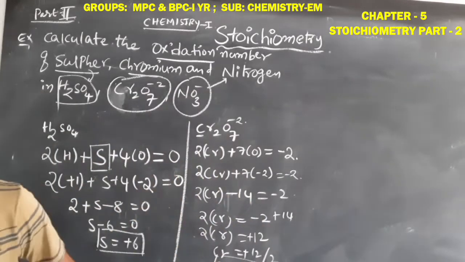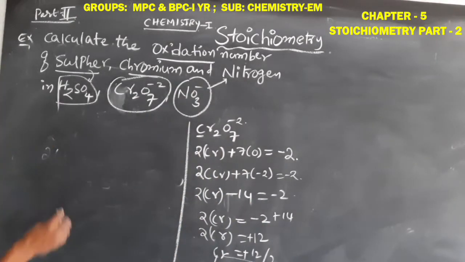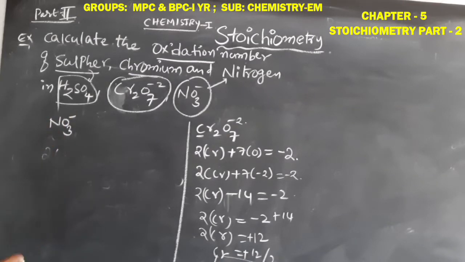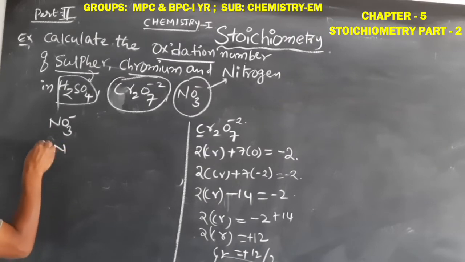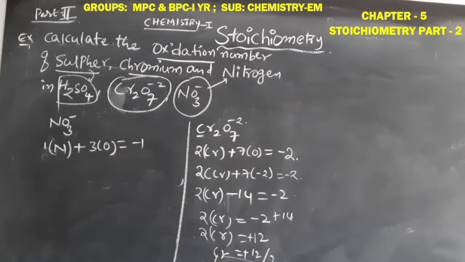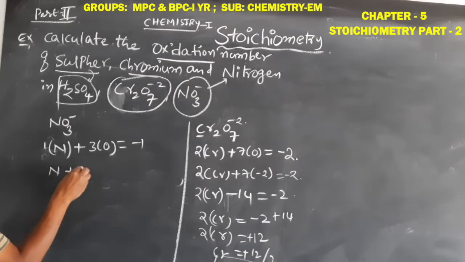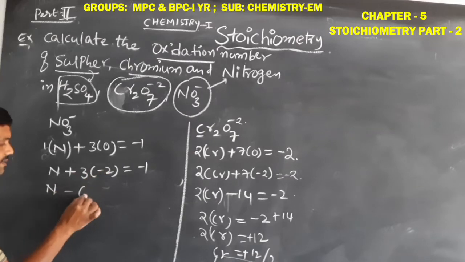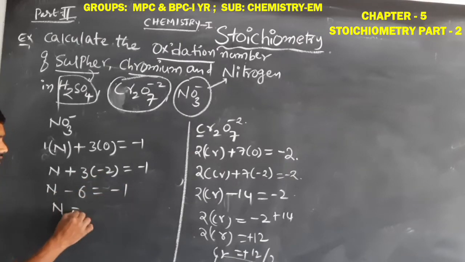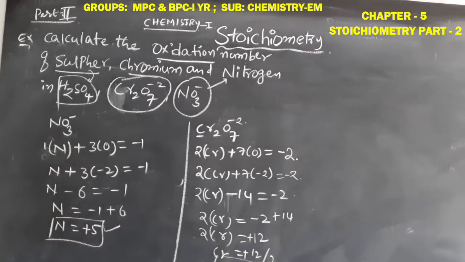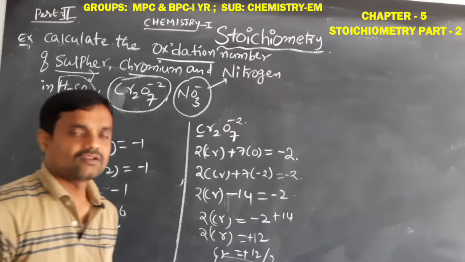Okay students, then we solve another example, NO3-. Same process, students. Here we find the nitrogen. How many nitrogens? Only one nitrogen plus 3 oxygens equals -1. The oxygen oxidation number is -2, so nitrogen plus 3 times -2, which is -6, equals -1. This -6 goes to the right side as plus 6. So -1 plus 6 means plus 5. The oxidation number of nitrogen in the NO3- ion is plus 5.